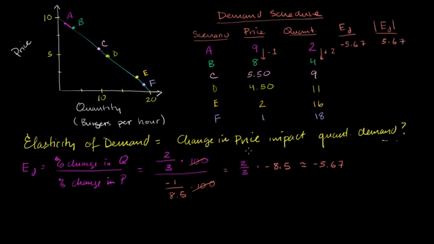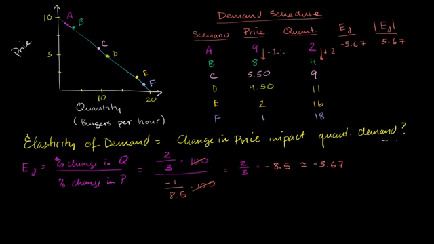And I'll leave it to you to verify for yourself that you'll get the same elasticity of demand using this technique, where you use the average as your base and treat going from 9 to 8 in price the same as going from 8 to 9 in price, which is different than if you use the 9 as the base or the 8 as the base.